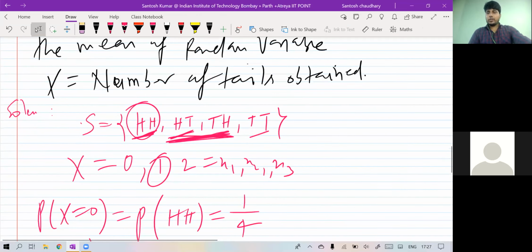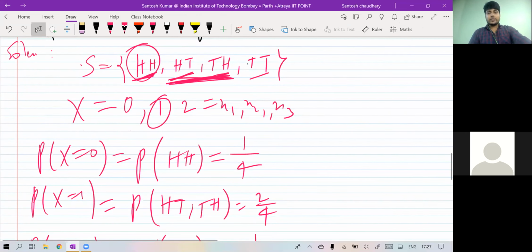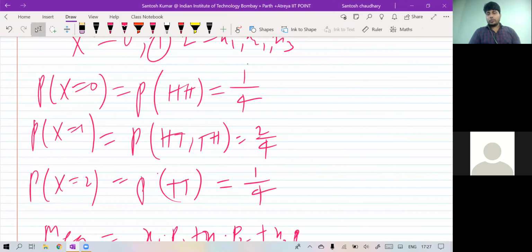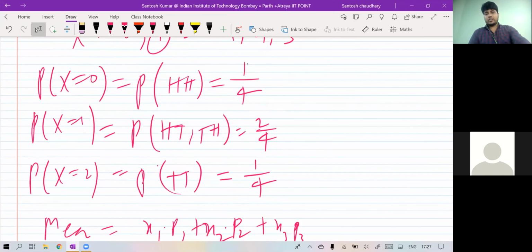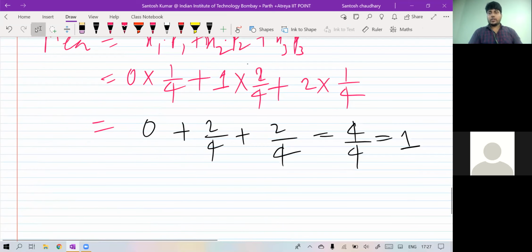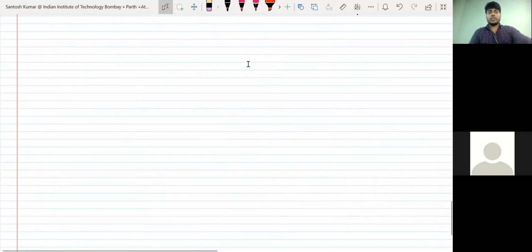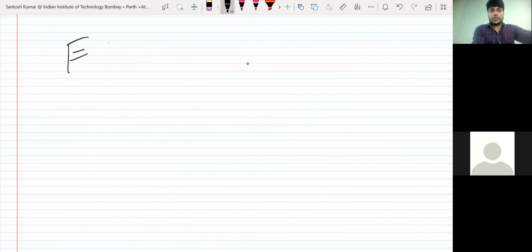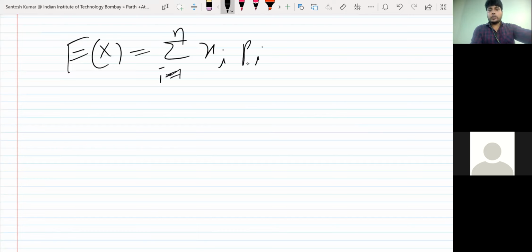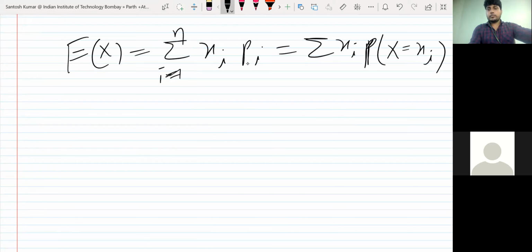So Xi can take values 0, 1, 2, and the corresponding probabilities are 1 by 4, 2 by 4, 1 by 4. You just multiply correspondingly and then you get the mean. Mean is simply the summation of xi pi. So E(X) is the mean, the summation of xi into pi, i from 1 to n, or you can write it as xi times probability X is equal to xi, same thing, i from 1 to n.